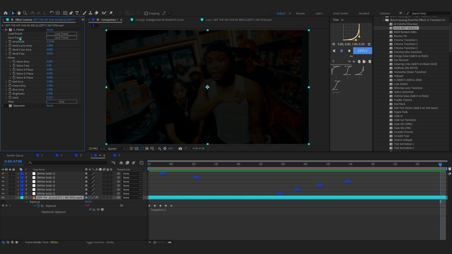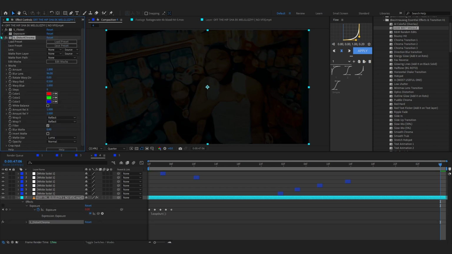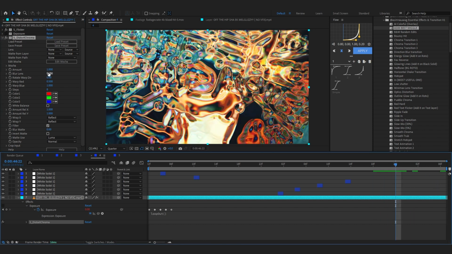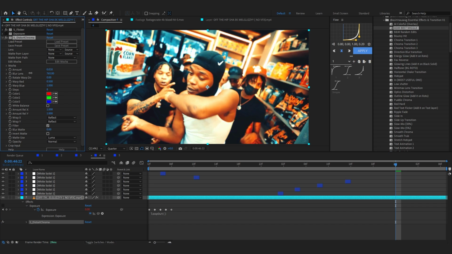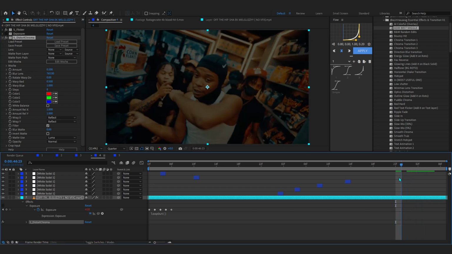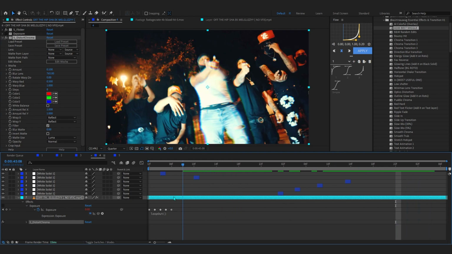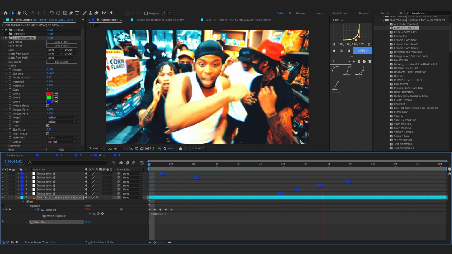You can actually combine your flicker with S Distort, which I really love as well. So if I add S Distort chroma after the wiggle and bring up the lens right here and lower the amount to something really low, around 0.100, you can see it really reacts with the flicker and gives it this unique chroma look going on with the flicker.